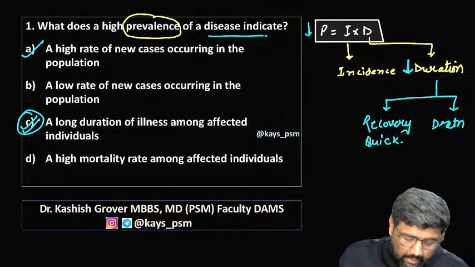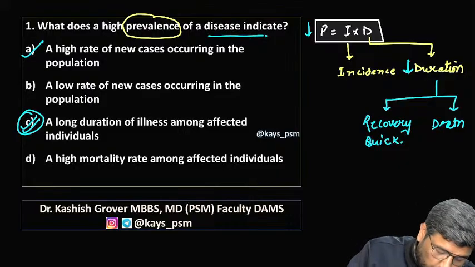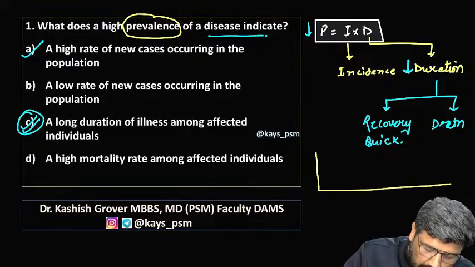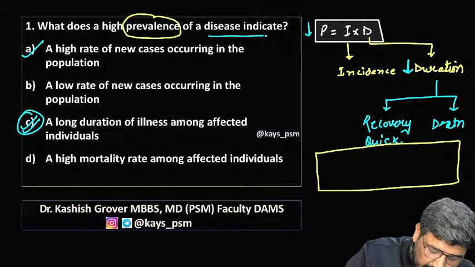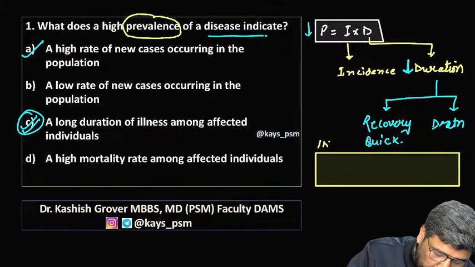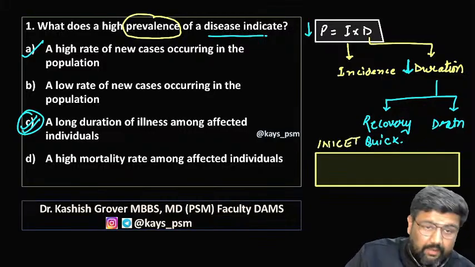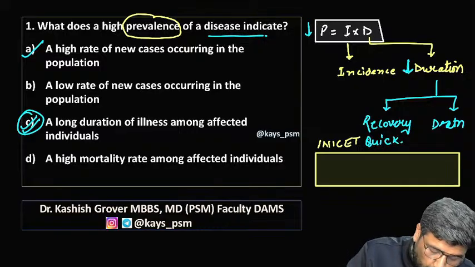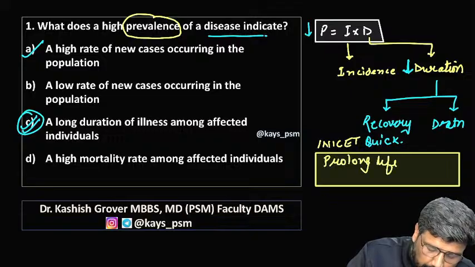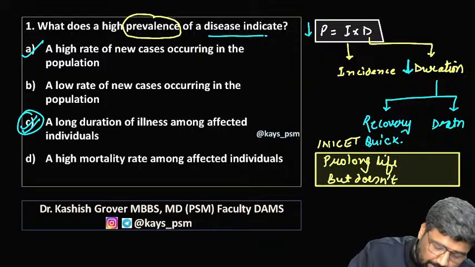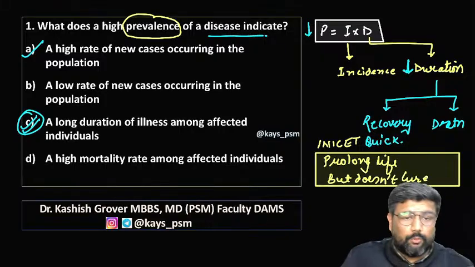Now, one thing I want to tell you, and this is a recent INSET question. If we have a drug which prolongs life but does not cure, what will happen to the prevalence?